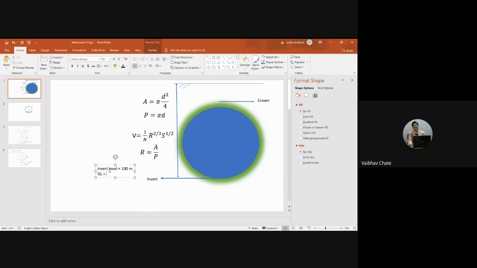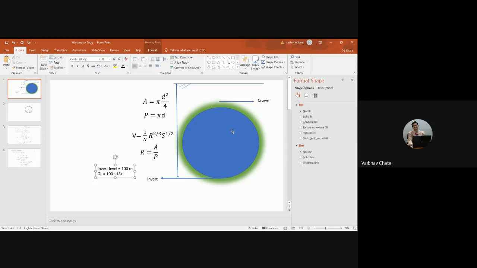So the ground level is going to be 100 meters plus the diameter of the pipe, 150 mm, which in meters is 150 by 1000, that is 0.15 meter, plus the thickness of the pipe.